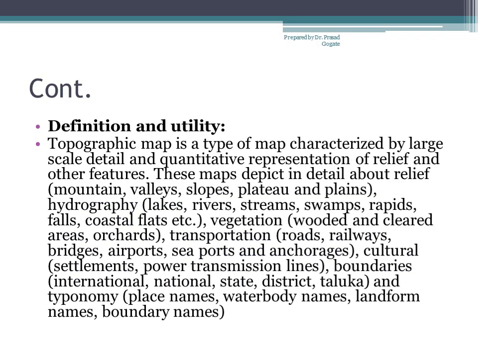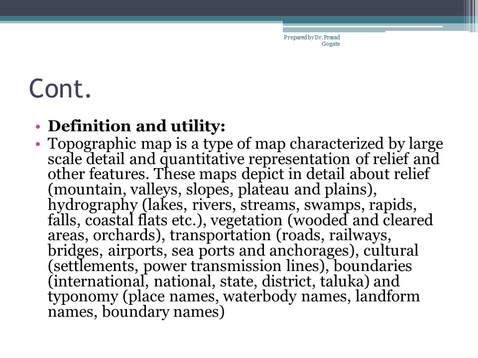Let's go ahead. Definition of map. A topographical map is characterized by large scale detail and quantitative representation of relief and other features. These maps depict in detail relief, that is mountains, valleys, slope, plateau and plains.